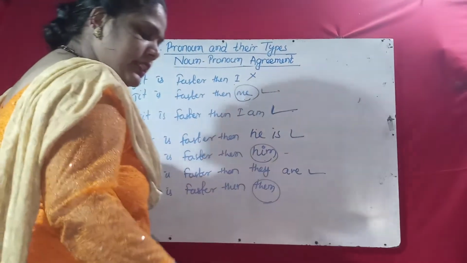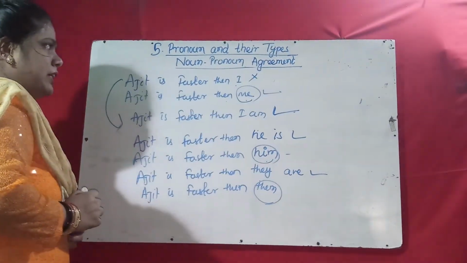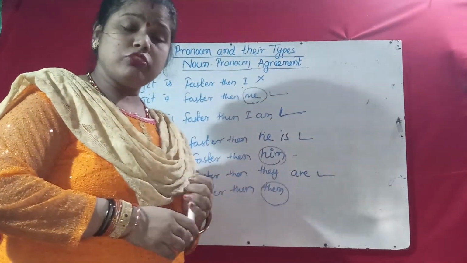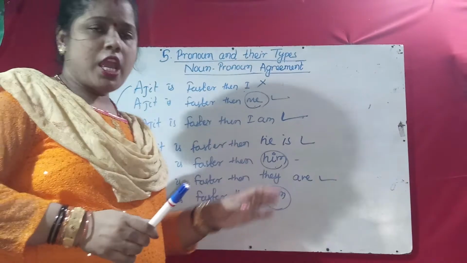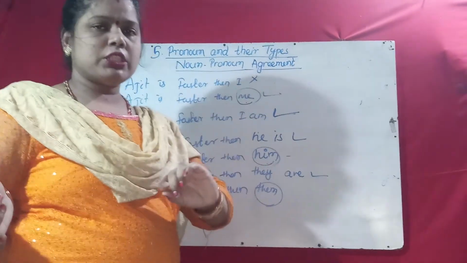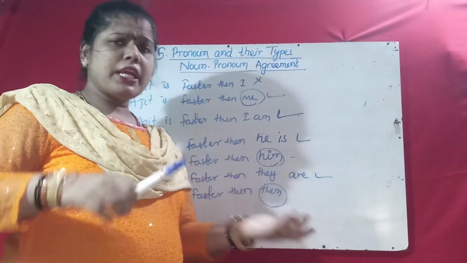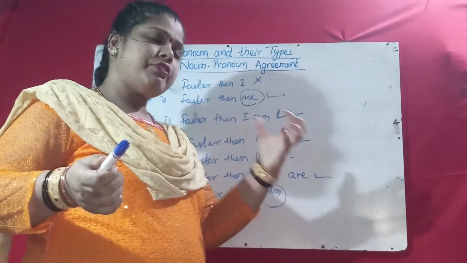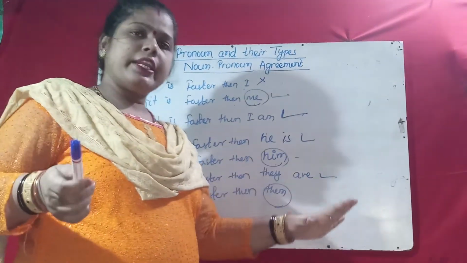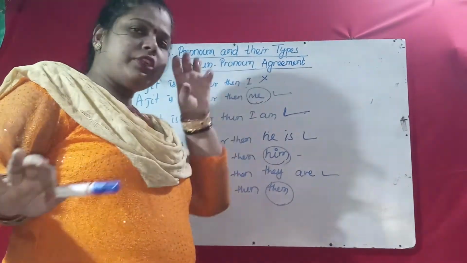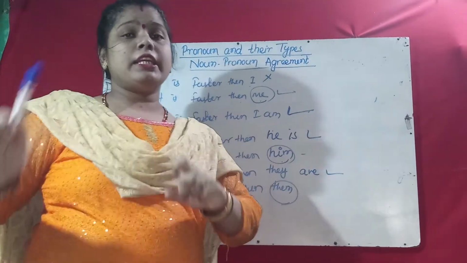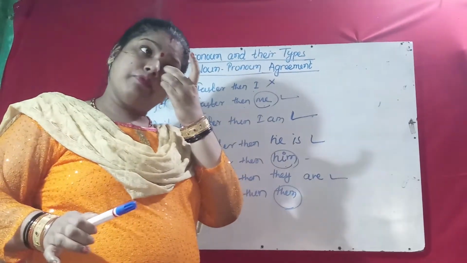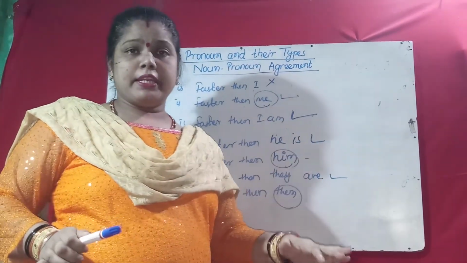So this is the noun pronoun agreement. That means where you have different types of pronouns, which pronoun you use will depend on the noun. If the noun is masculine, the pronoun will be masculine. If the noun is feminine, the pronoun will be feminine. If the noun is singular, the pronoun will be singular. If it is plural, then the pronoun also plural. For an animal, it will be used. If it is a pet animal, then him or her will be used. So these things also you have to remember. That is the difference between a normal animal and a pet animal.